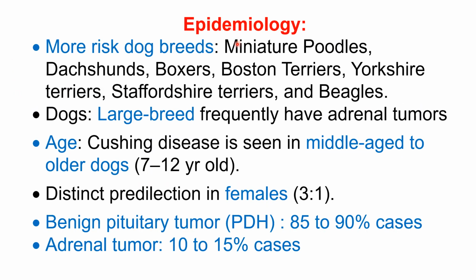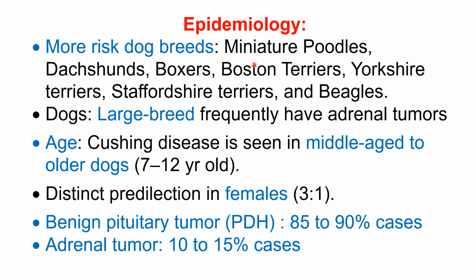Here we discuss some of the important epidemiological factors that are important for a clinician. For the diagnosis, it is important. So certain breeds are at more risk.